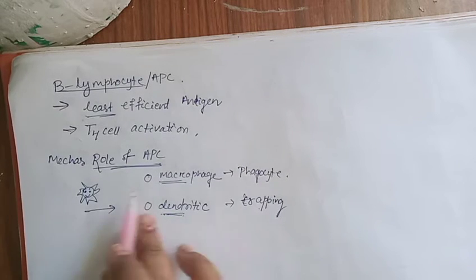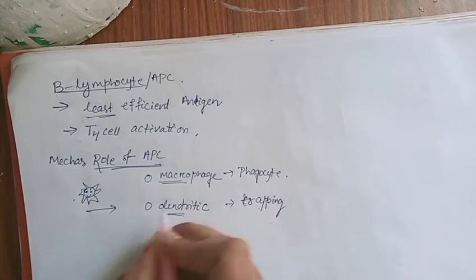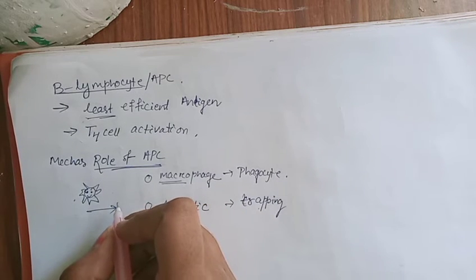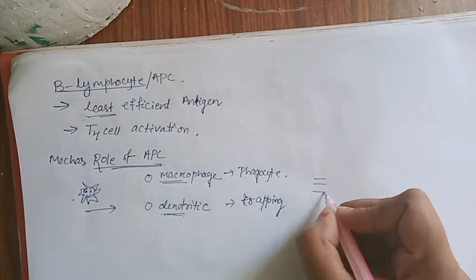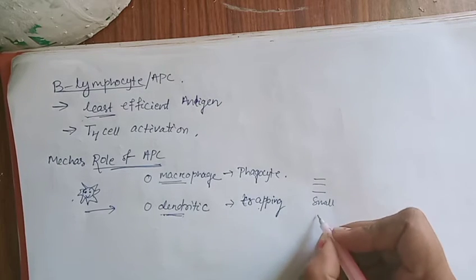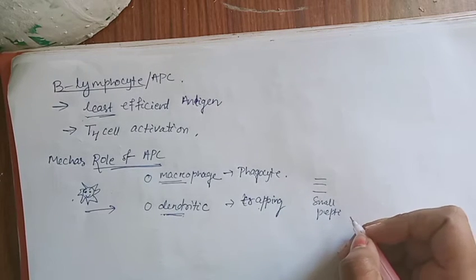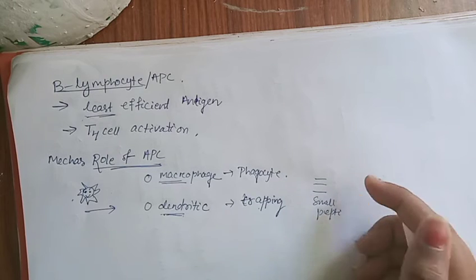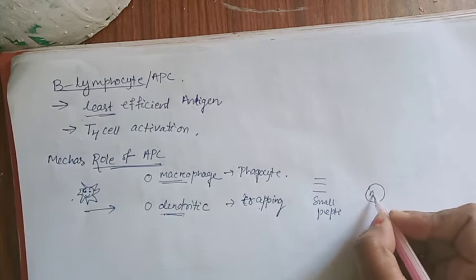Then when they phagocytose, what happens? When the macrophage acts, small peptides are released. These are the small peptides. When these peptides move towards the surface of the antigen presenting cell, then here the antigen presenting cell is